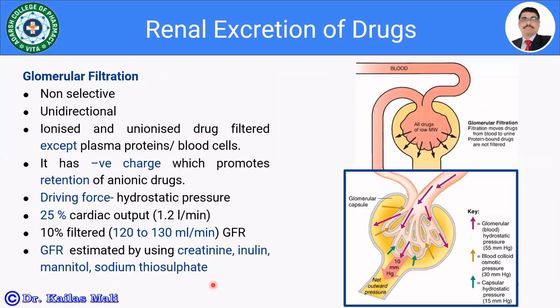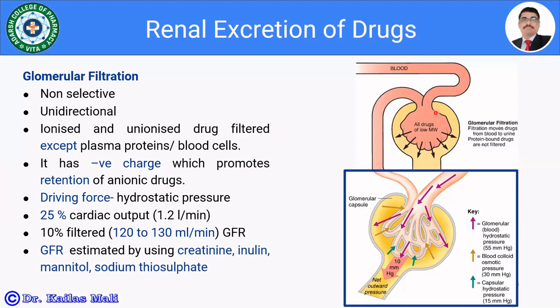Let us move towards glomerular filtration. Look at the figure. So here, this is the Bowman's capsule, isn't it? And the drugs which have low molecular weight are going to be filtered from the Bowman's capsule or through the glomeruli.